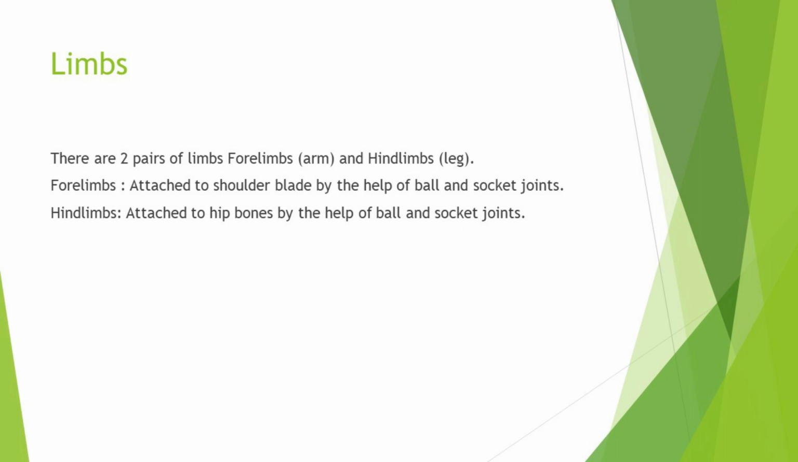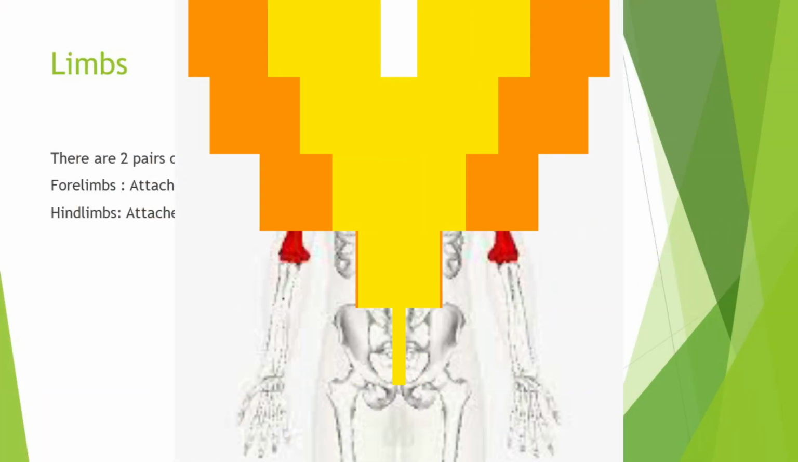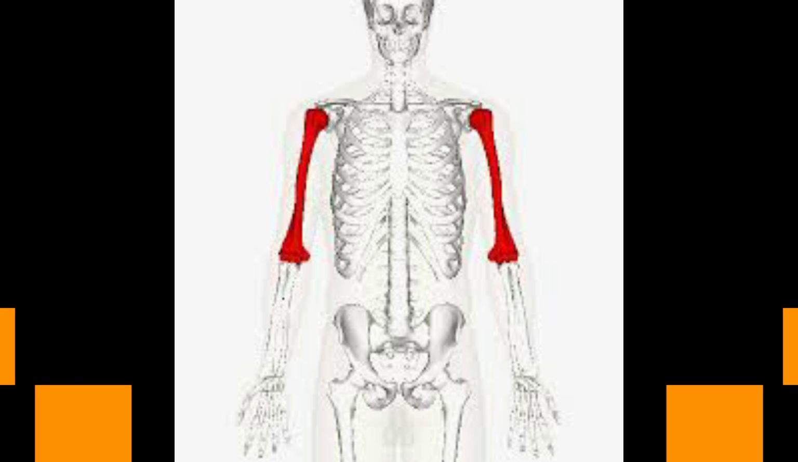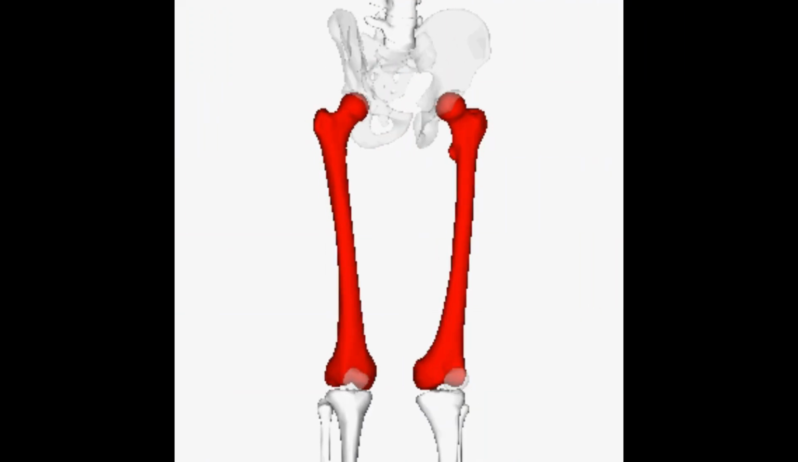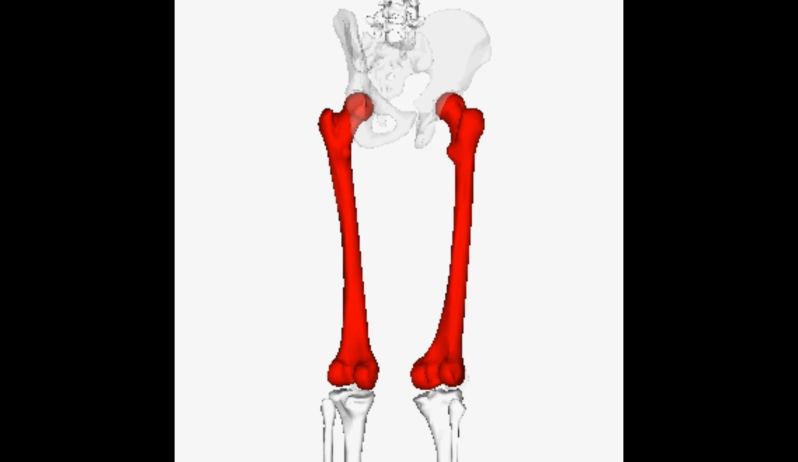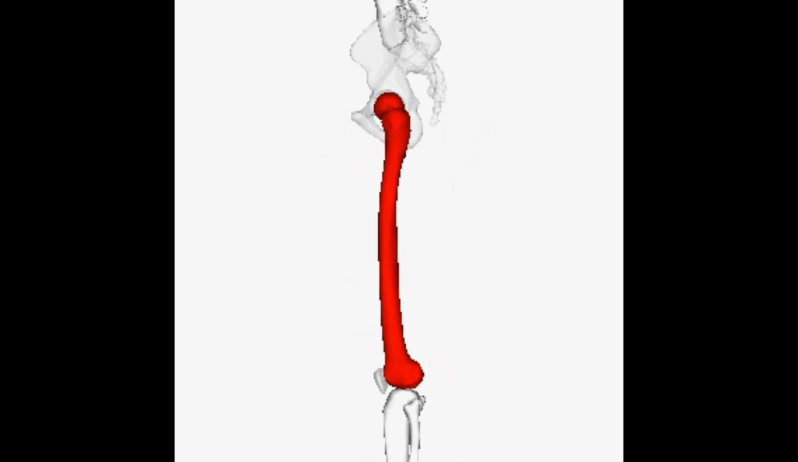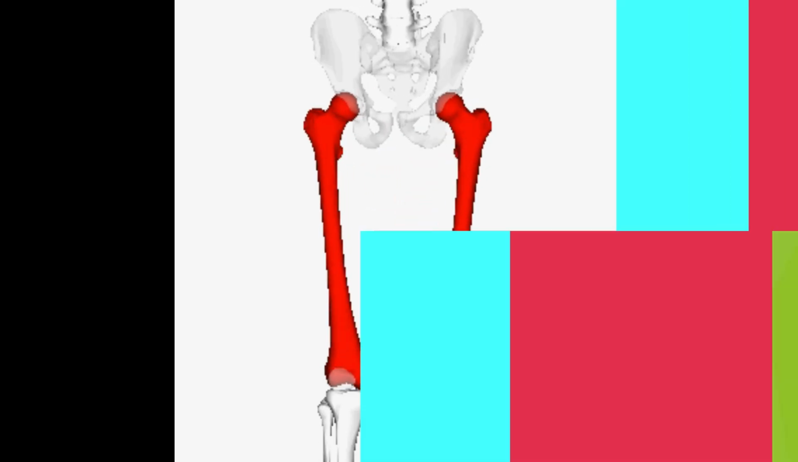Next is limbs. Limbs are also known as hands and legs. There are two pairs of limbs: forelimbs, that is arms, and hind limbs, that is legs. Now, forelimbs are attached to the shoulder blade with the help of ball and socket joints, and hind limbs are attached to hip bones with the help of ball and socket joints.